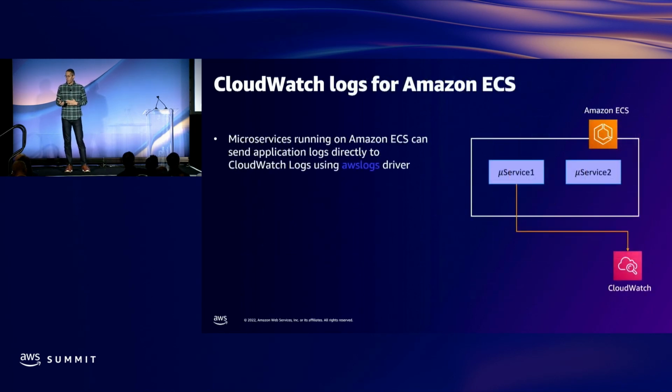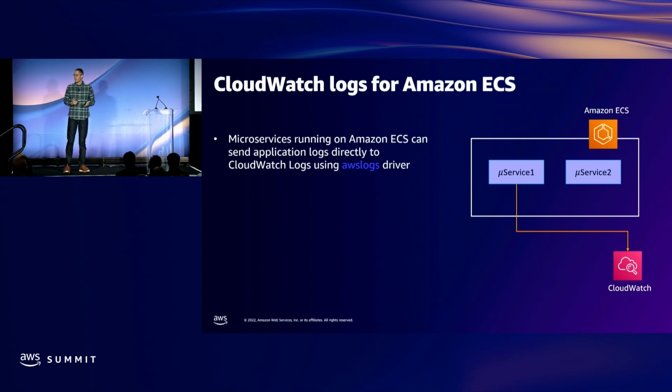So we talked about metrics for both serverless and containers. Let's pivot now and talk about logs. And we're going to start with Amazon ECS. For ECS, it's really simple. Amazon ECS has built-in support for logging. So when you create a task or service, if you choose the AWS Logs driver, logs are automatically sent to CloudWatch for long-term storage and analysis.